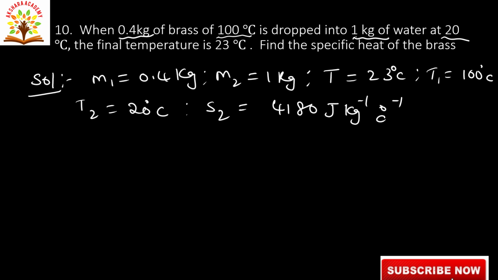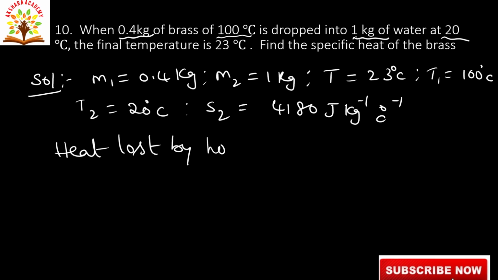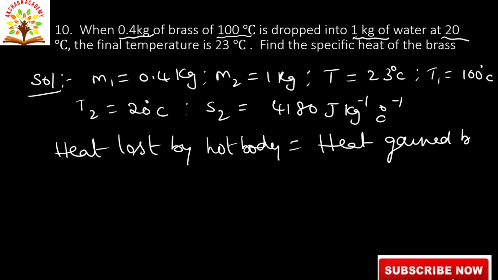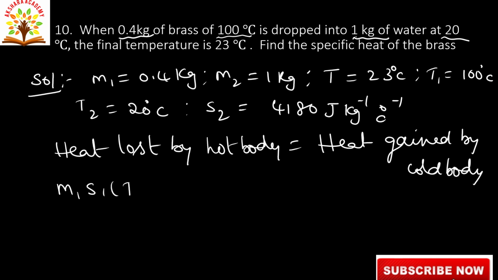Now, as per the principle of calorimetry, heat lost by hot body is equal to heat gained by cold body. By taking the formula, m1 s1 (T1 minus T) is equal to m2 s2 (T minus T2).